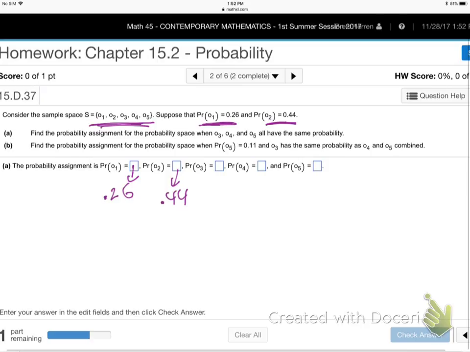Now, how am I going to find the other ones? Well, look what they say here. Find the probability when O3, O4, O5 all have the same. If O3, O4, and O5 are all the same, find them. How can I do that? Any ideas?